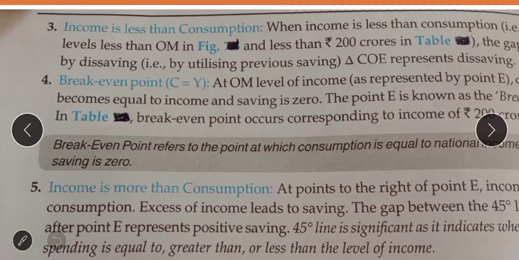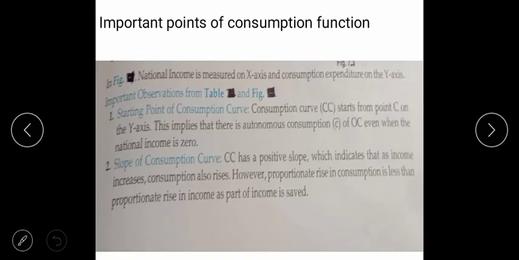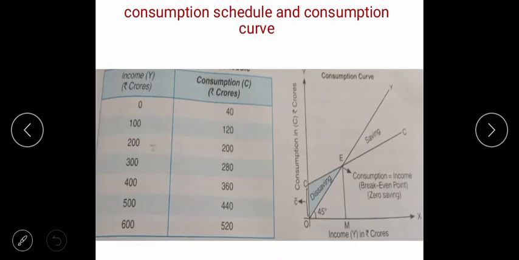At OM, the saving here is represented by the point E. Now see in the diagram, at OM, this is the OM, represented at E. This point E represents the consumption becoming equal to the income. Saving is 0. Autonomous consumption.